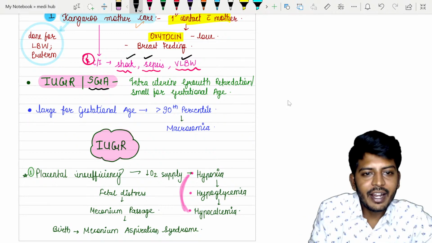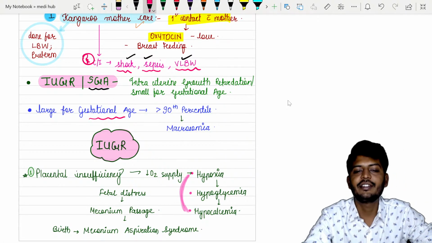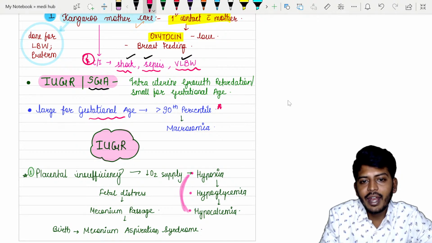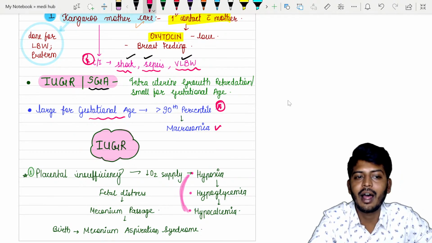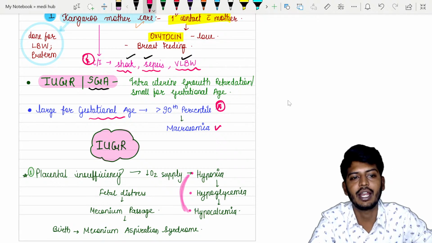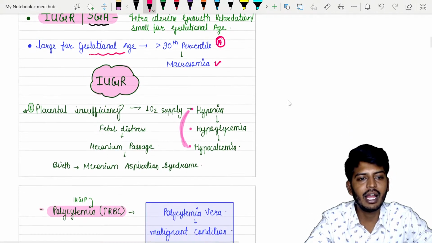So when we are talking about large for gestational age, कब बोलोगे? When the baby's weight is more than 90th percentile, then we call it as a large for gestational age, called as a macrosomia. So we have microsomia and macrosomia, but microsomia word is not there. Rather we use IUGR, intrauterine growth retardation. Okay. So let's talk about the IUGR.